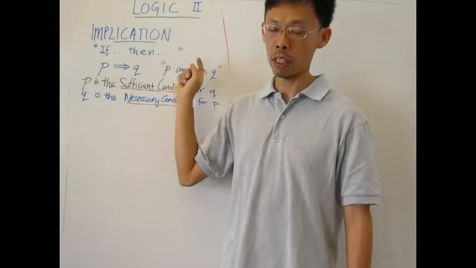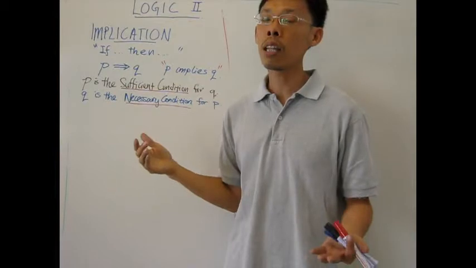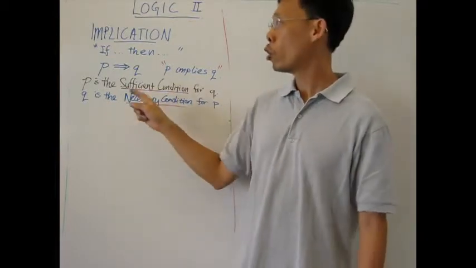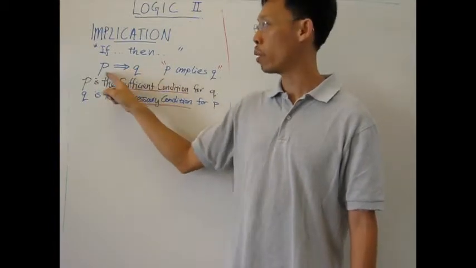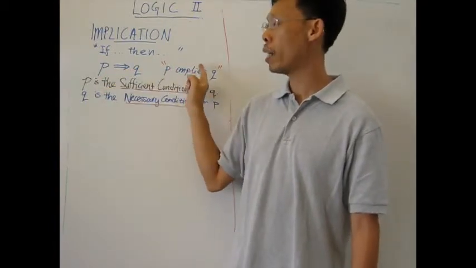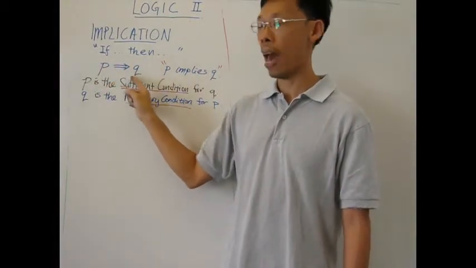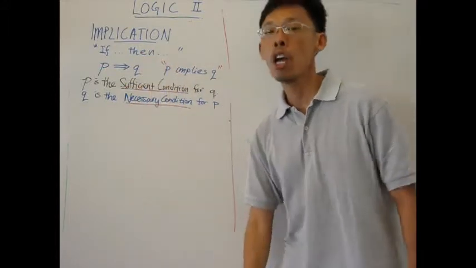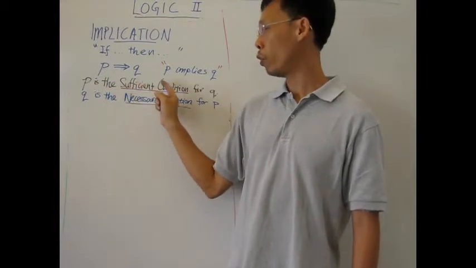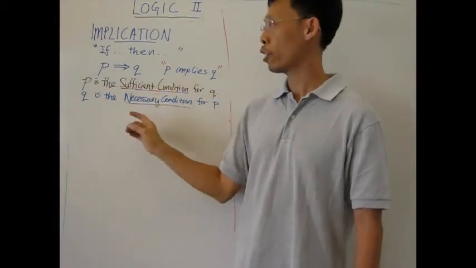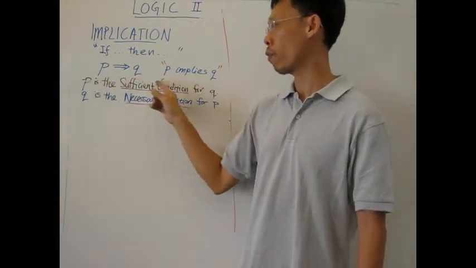If-then sentence, for example. This sentence can be true or false again. So implication is a type of proposition, all right? So usually we have P with an arrow like this to Q. This is read as P implies Q. So P is the condition. If you have P condition, then Q is the result, right? Another way that we can look at it, P is the sufficient condition for Q, right? And Q is the necessary condition for P. So P is the sufficient condition for Q.